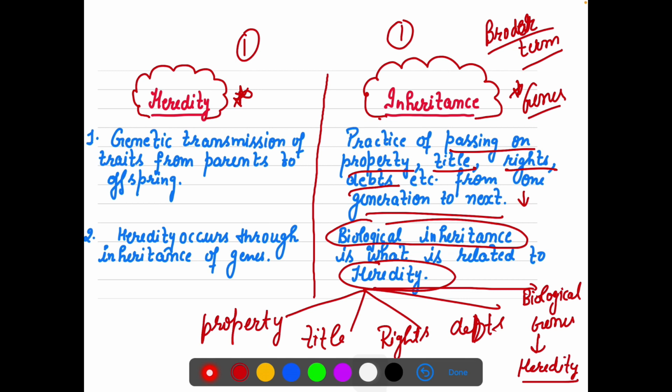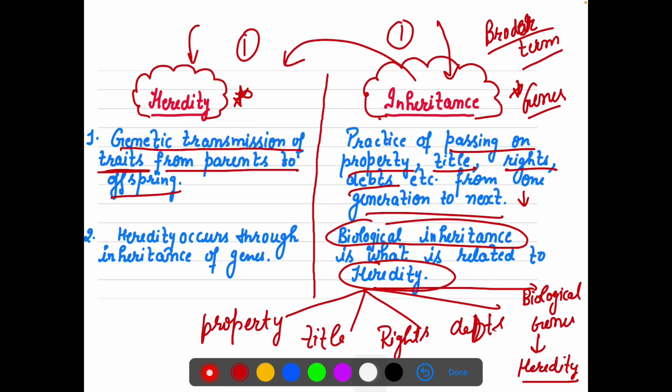Basically, when we talk about genes getting inherited, the terminology we use is heredity. Genetic transmission of traits or characters from parents to offspring is called heredity. But passing on property from the parents, passing on title, rights, and other things will be known as simple inheritance.